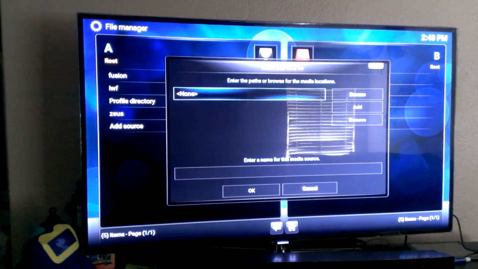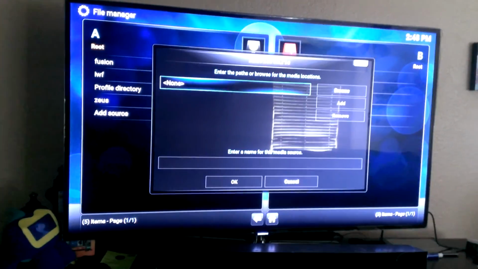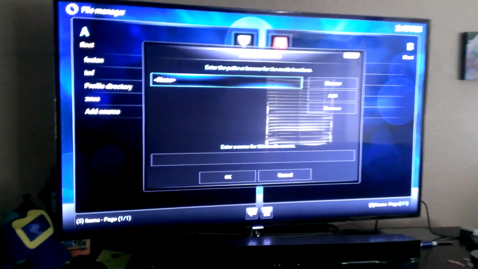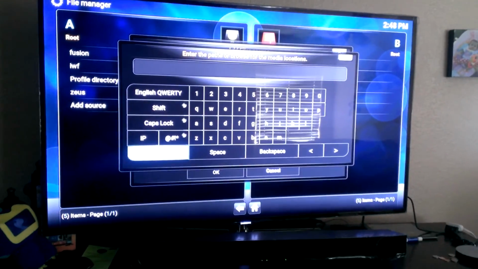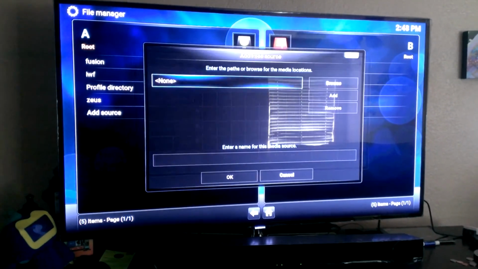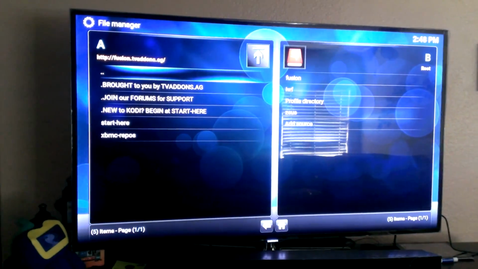You have two boxes. The very first one, guys, I already have the sources that we're going to add, so this is very easy. You're going to click this box and the little keyboard is going to pop up. In this box, you're going to type in the information for Fusion.